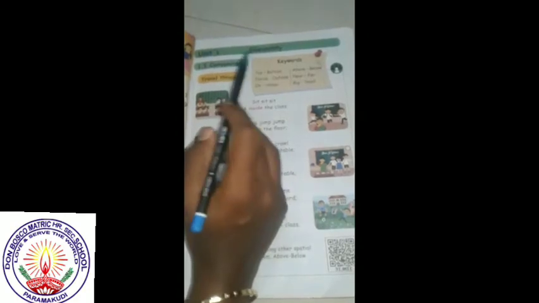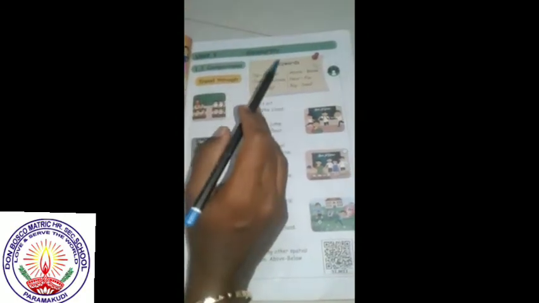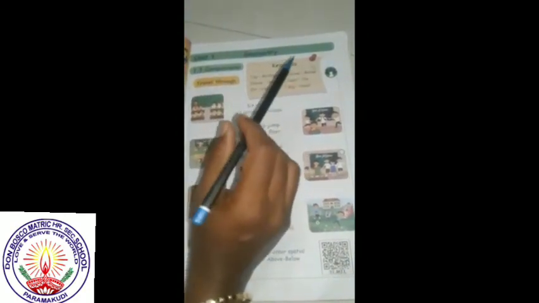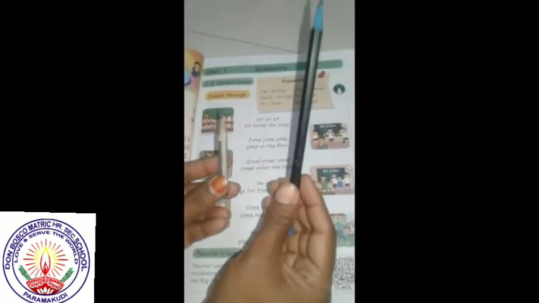Comparison is when I am comparing two different objects. For example, I have two pencils. This pencil is big. This pencil is small. What do you understand? Here I am comparing two different objects.